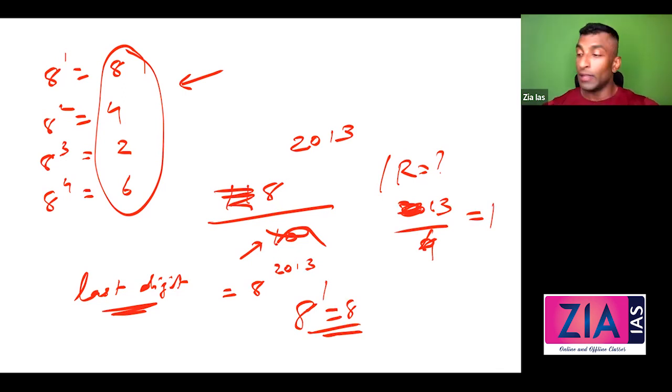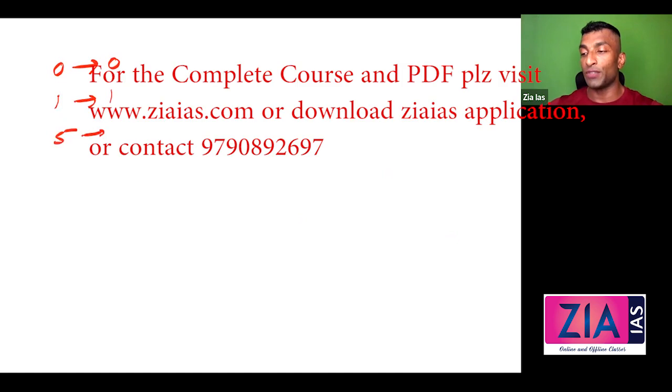Perfect. So what we have done so far: 0, answer is 0 always. 1, answer is 1 always. 5, answer is 5 always. 6, answer is 6 always. They're not going to ask this, just keep this in mind.